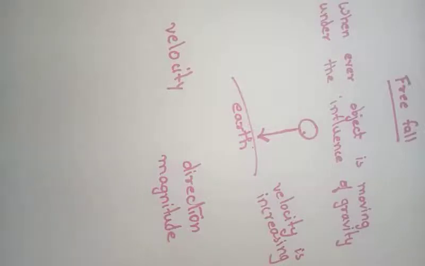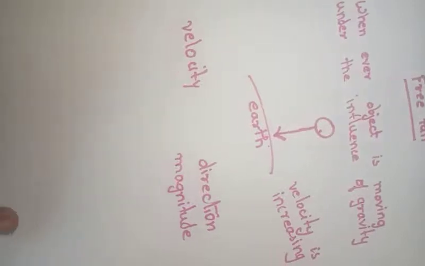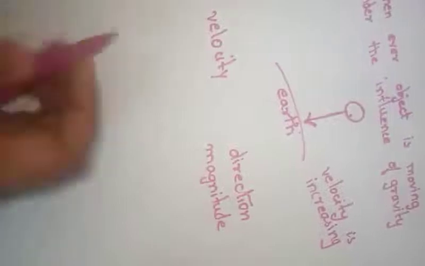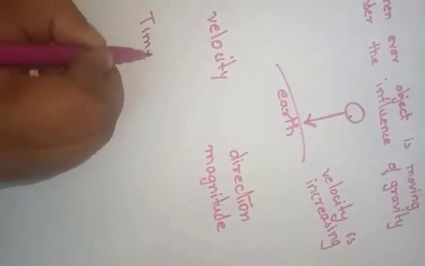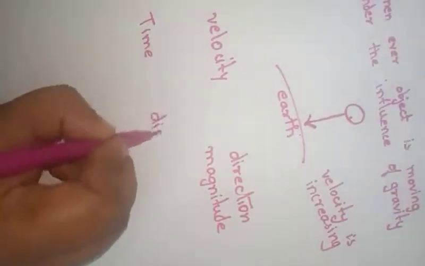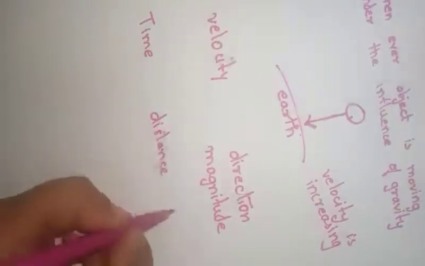As the body moves towards the earth, its velocity increases. Suppose we are recording the time and distance travelled by a ball falling from a height. Let's try to understand it with the time, the distance travelled by the object, and the velocity.